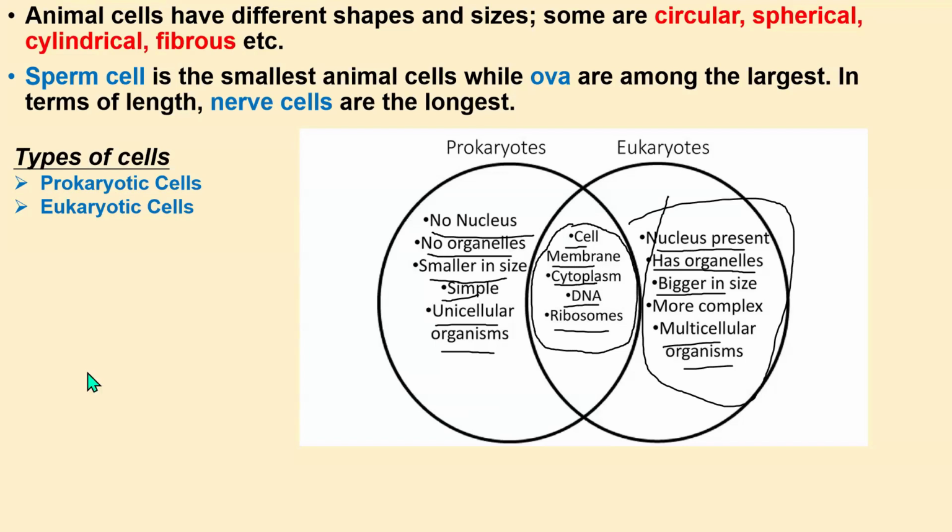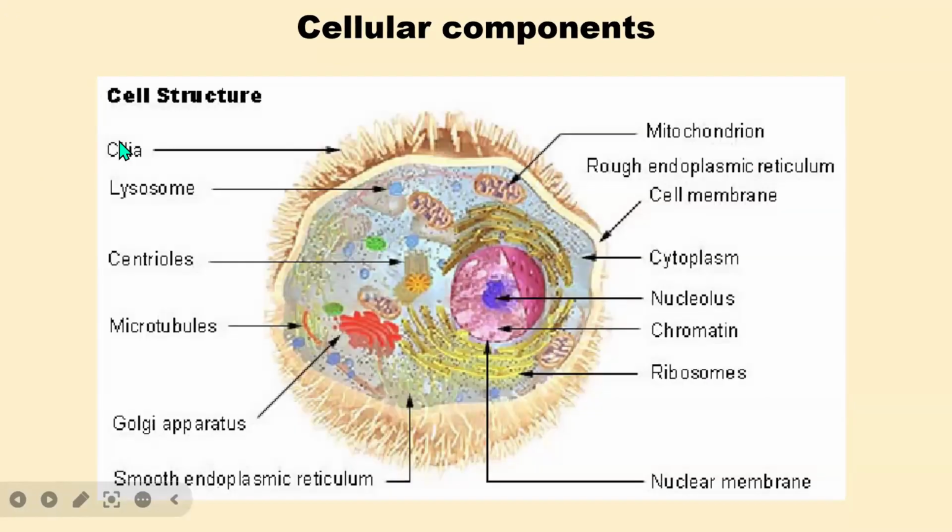So then, of course, the next thing is cellular components. Cells have different components. We have cilia, lysosomes, mitochondria, rough endoplasmic reticulum, cytoplasm, nucleus, Golgi bodies, microtubules, and smooth endoplasmic reticulum. With time, we are going to look at the different functions of each of these organelles.